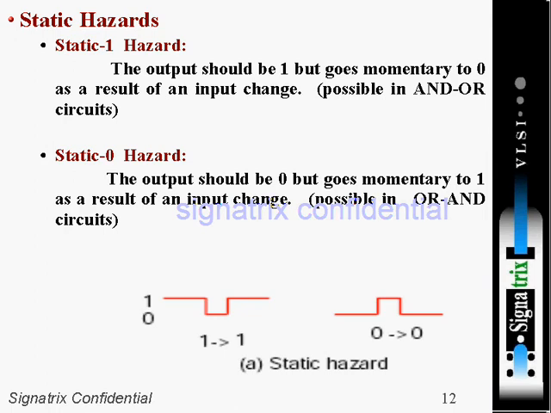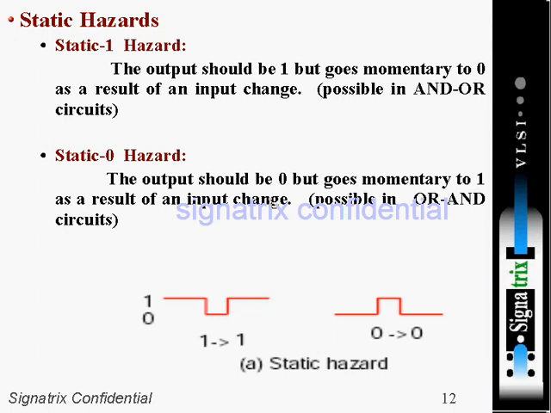Next, static 0 hazard. That is just opposite to static 1 hazard. We are expecting logic 0, but momentarily the output goes high and comes back. It's a small pulse kind of thing.